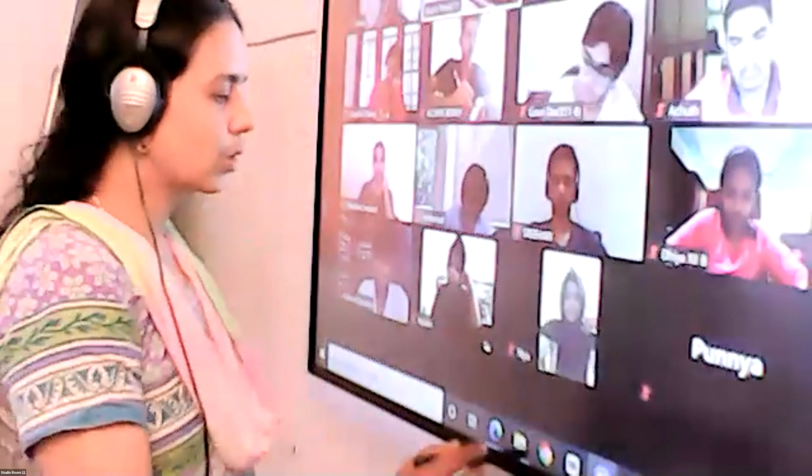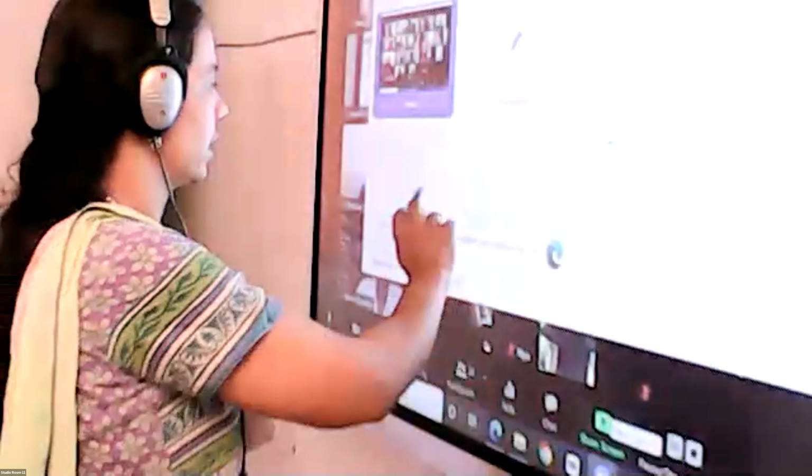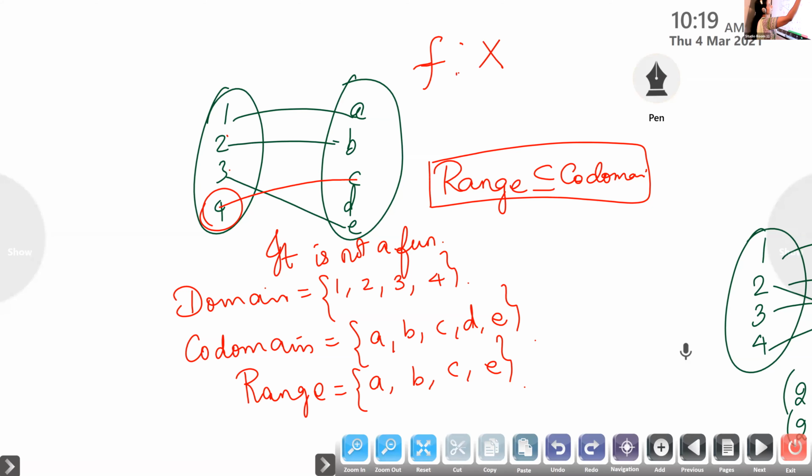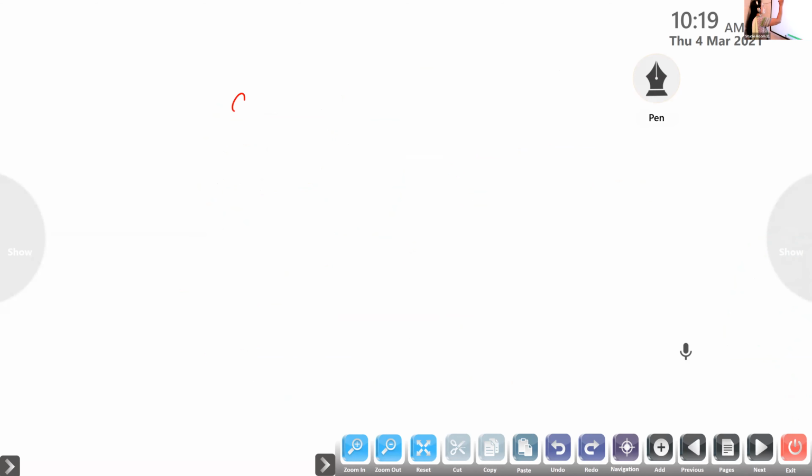Okay. So the notation, the symbol we use is like this. Suppose I denote f like this, then I put 2 dots. f: X to Y means what does it mean? f is a function from X to Y. Suppose we have g like this, what does it mean? Achyut, how will you read this?